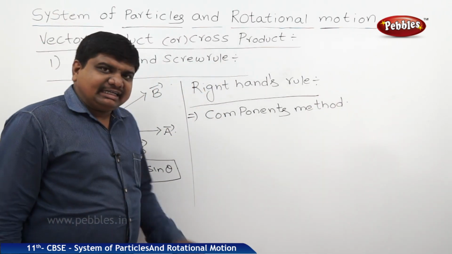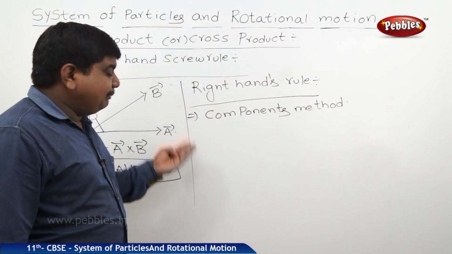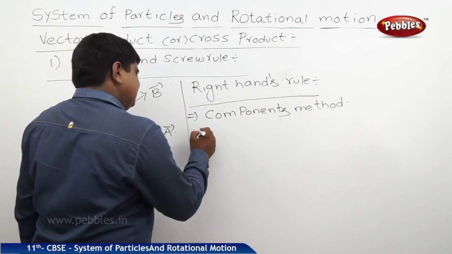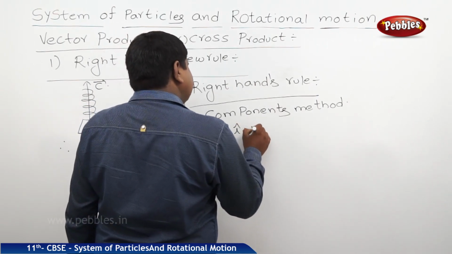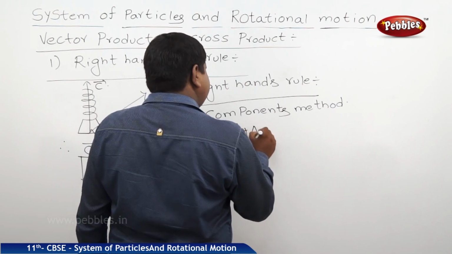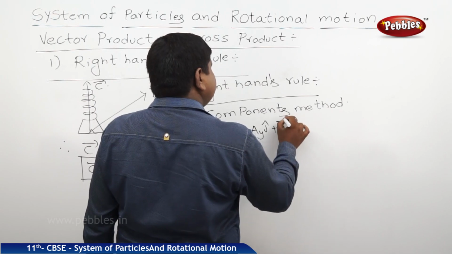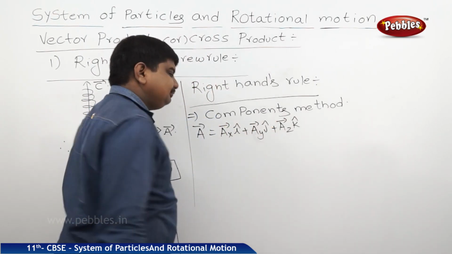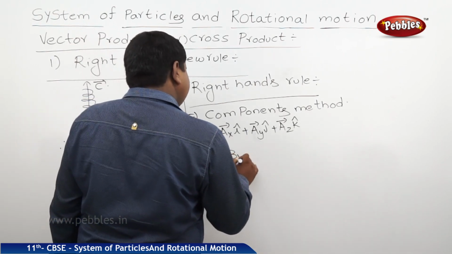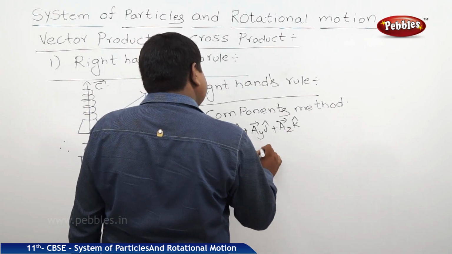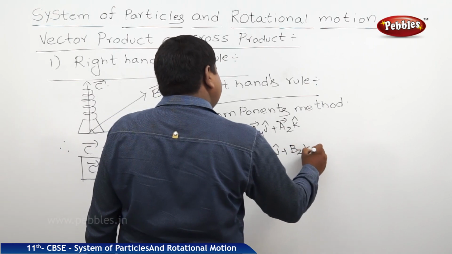Components method means a vector A bar is resolved into three different directions and B bar also is resolved into three different directions, such that A bar is equal to Ax i cap plus Ay j cap plus Az k cap, and B bar is equal to Bx i cap plus By j cap plus Bz k cap.